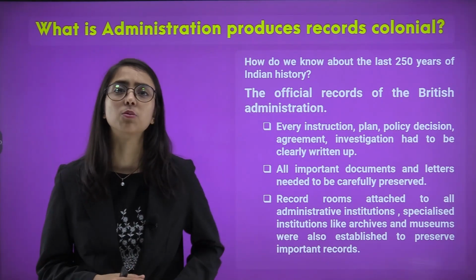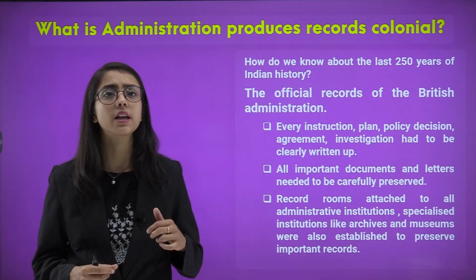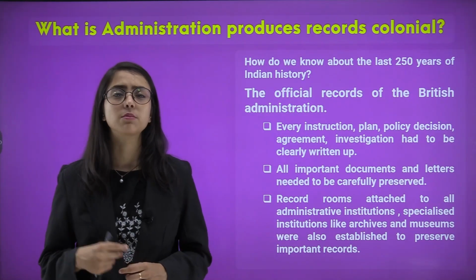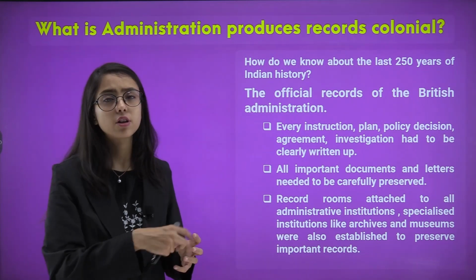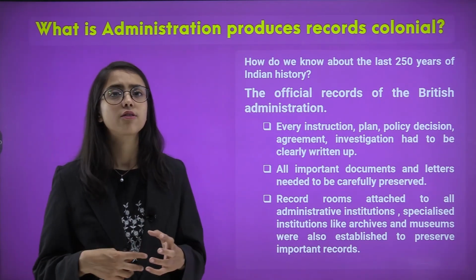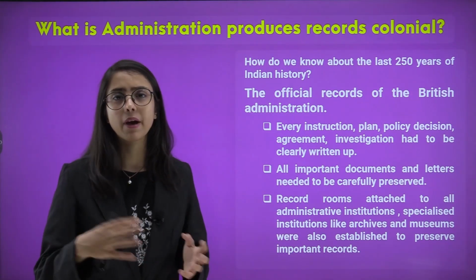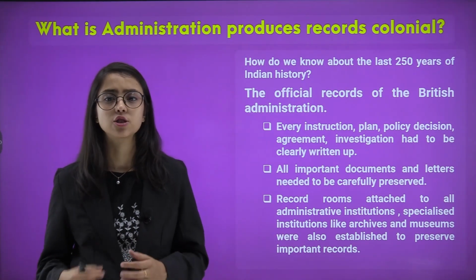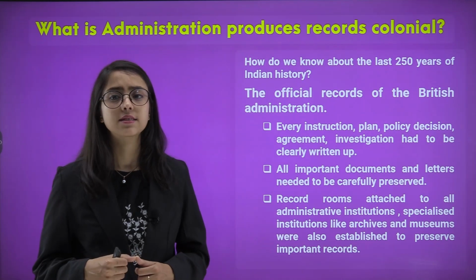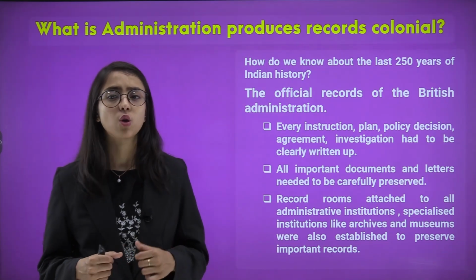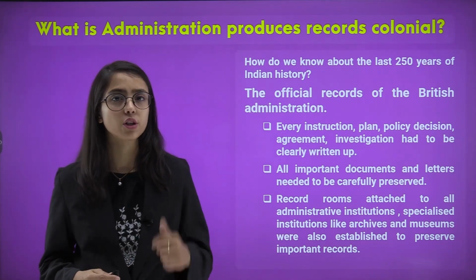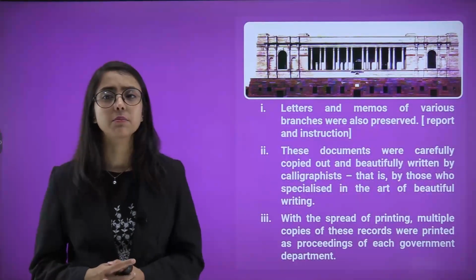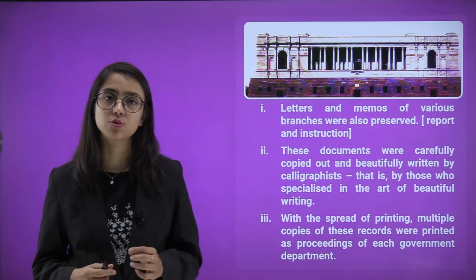All important documents and letters needed to be carefully preserved. Record rooms were attached to all administrative institutions. For example, there were a lot of administrative institutions for the welfare of the people, for managing their offices, etc. These record rooms were made. Specialized institutions like archives and museums were also established to preserve important records and books. Letters and memos of various branches were also preserved.